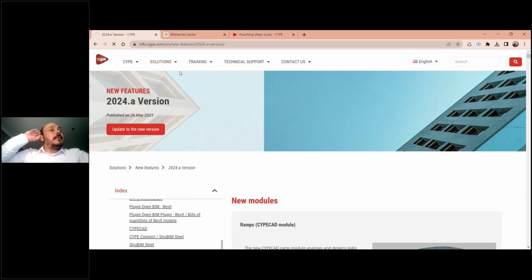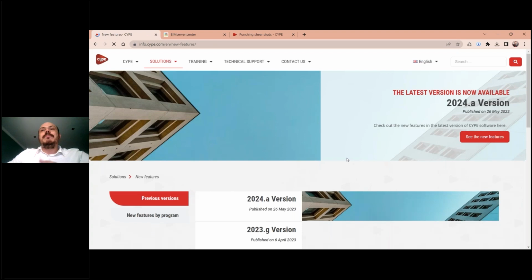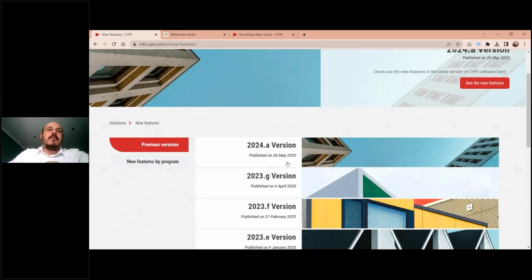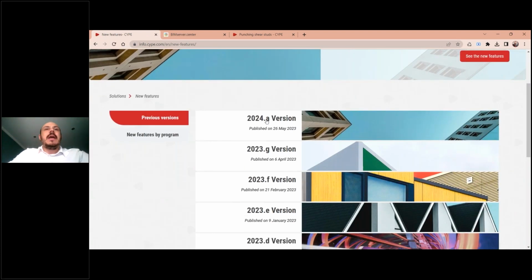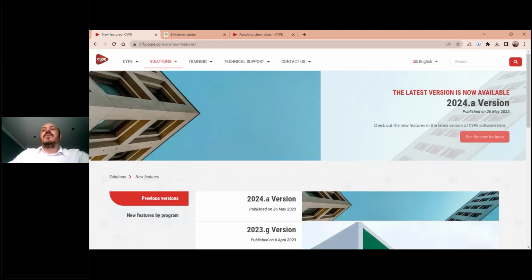Okay, here in the new features option, you have a list of all the previous versions that we have been publishing during the past months, and the 2024 version is also here. So you can click on this button and you can access the list of new features that we've implemented recently.